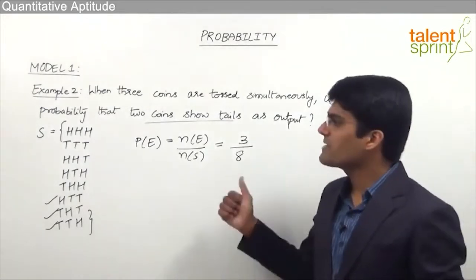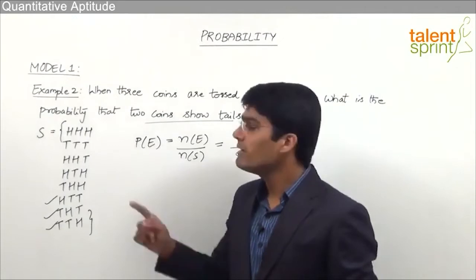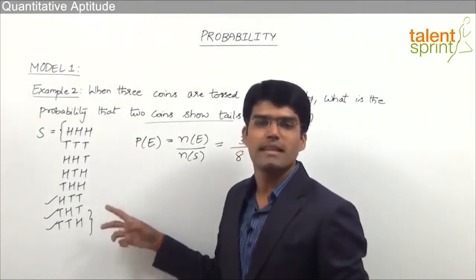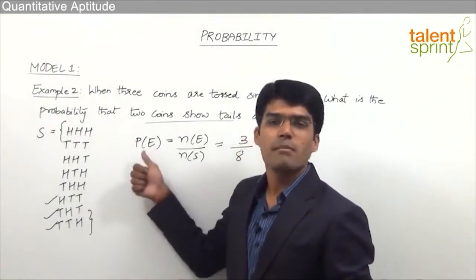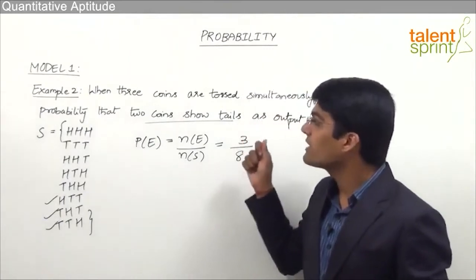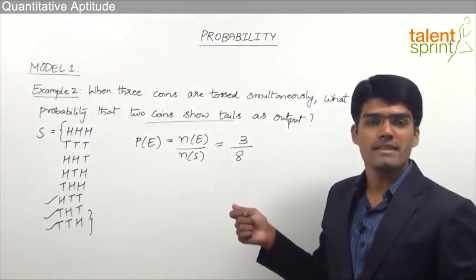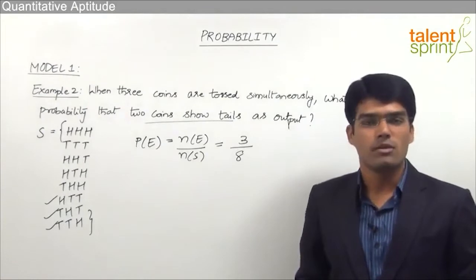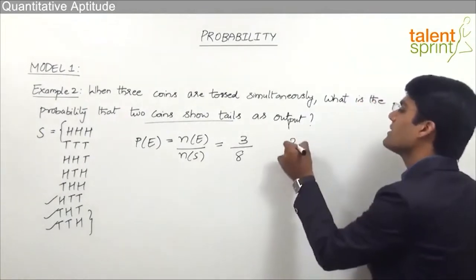But friends, as you can observe here, unlike the previous example, taking the complete sample space and then finding out the favorable outcomes becomes a lengthy task. Why? Because we have got 3 coins here. And 3 coins, as we know, will result in total 8 outcomes. Why? Because 2 power 3 should give us the total number of outputs.